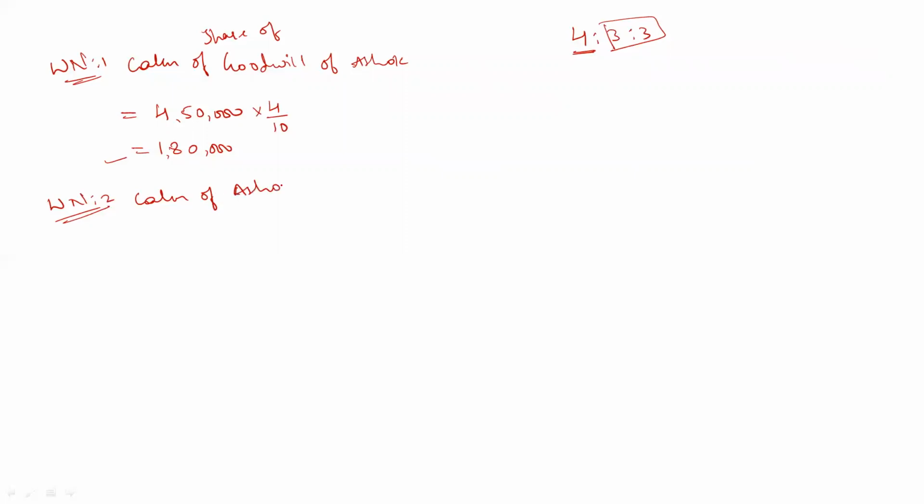Ashok's interest on capital. Clear? The capital of Ashok is 90,000 rupees, into the rate of interest is 12% per annum. So 12 by 100 into now date. Accounting year starts from 1st of April to 31st of March.